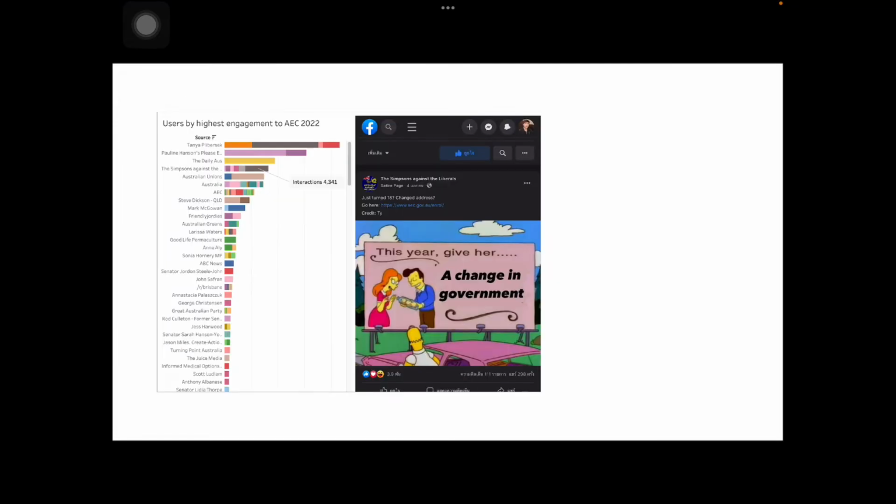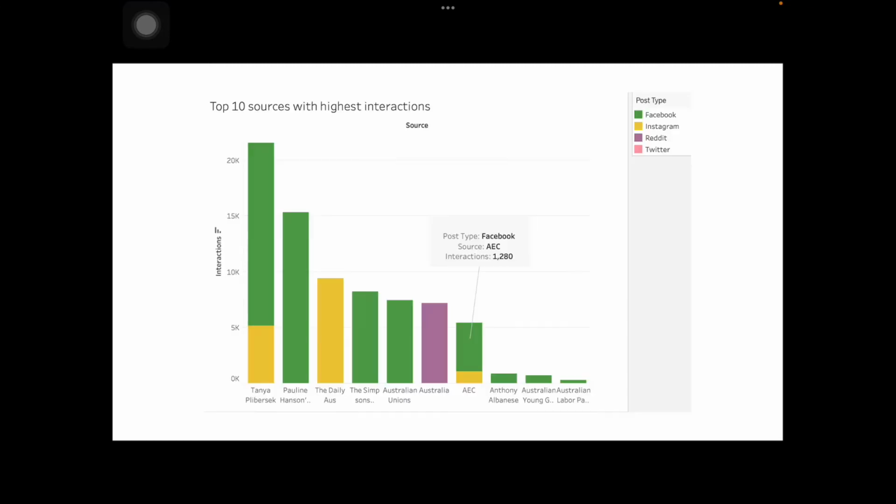From this slide, we can spot that The Simpsons Facebook page is good at grabbing young voters' attention, as noticed from ranking number 4 among all social media pages. This helps AEC achieve success in increasing equity by having more voters, especially those who just turned 18, enroll for this important election.